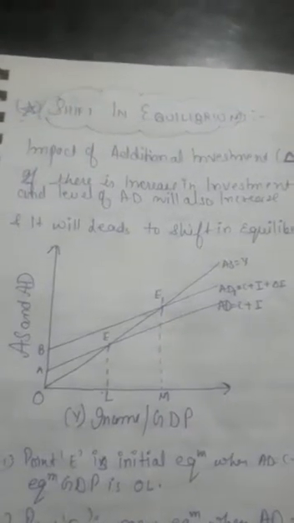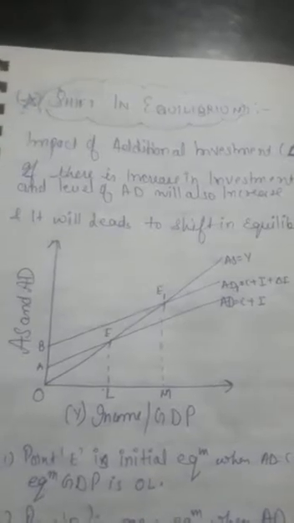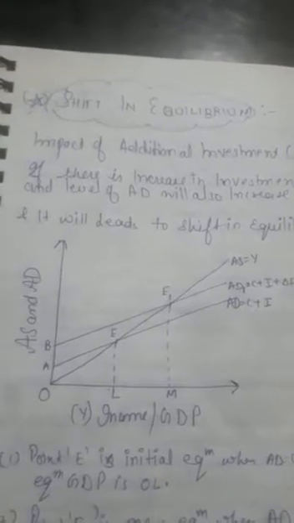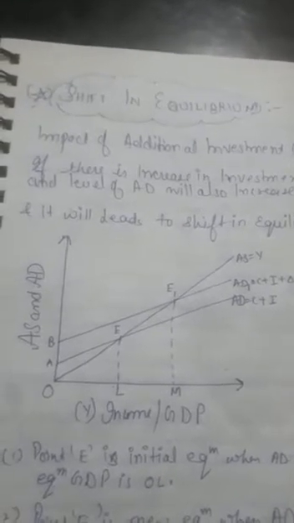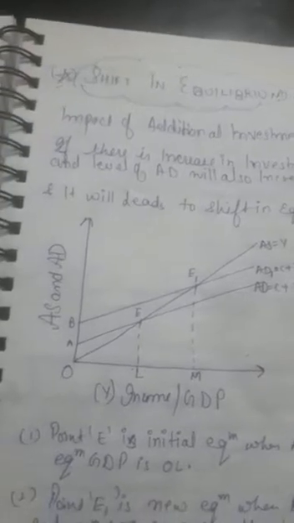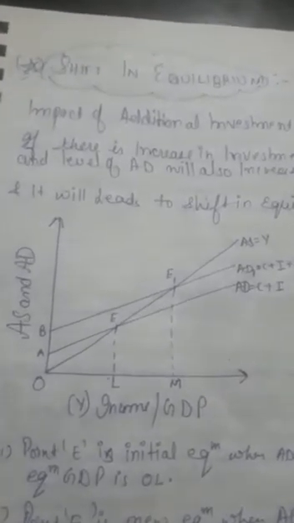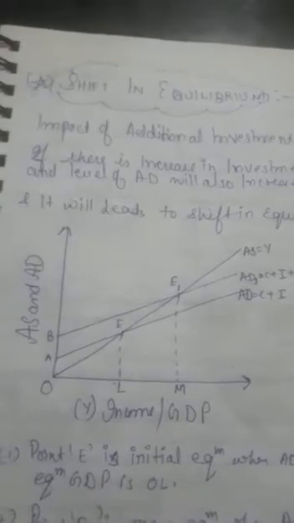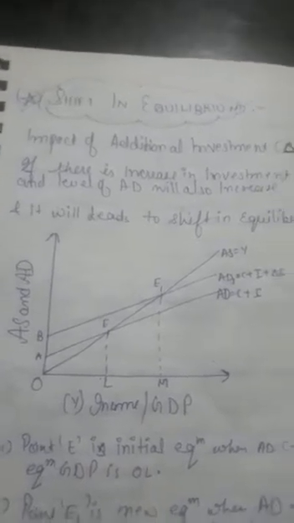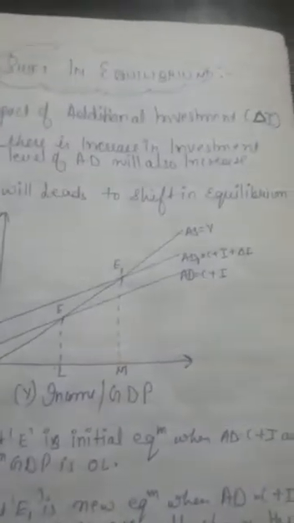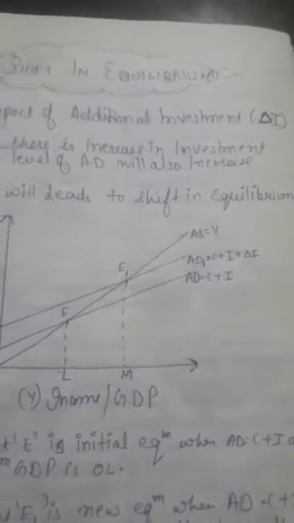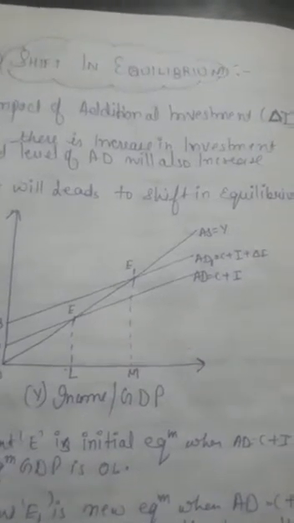Means whatever investment we were doing earlier, now we are doing more investment than that. Means we are adding to the initial investment, that is known as additional investment or change in I. This delta I represents additional investment or increase in investment.